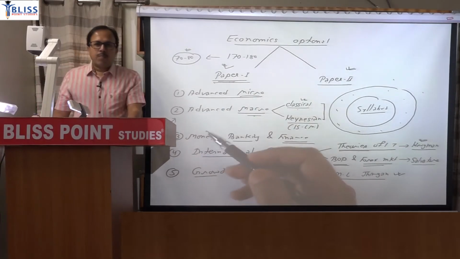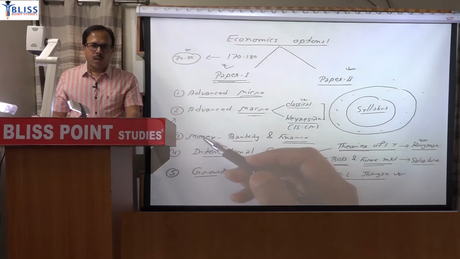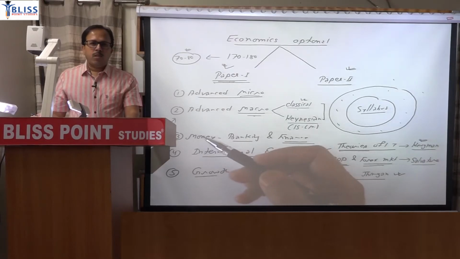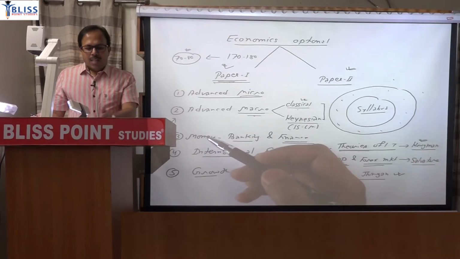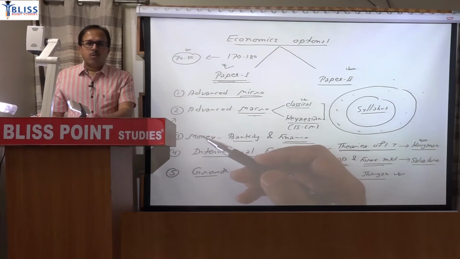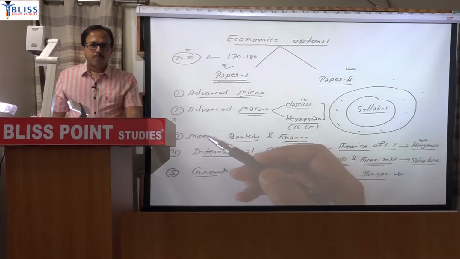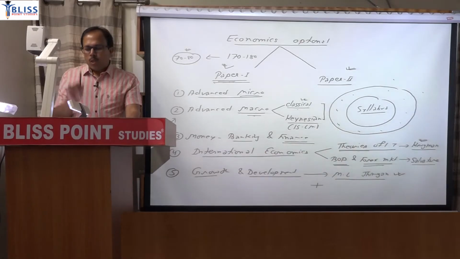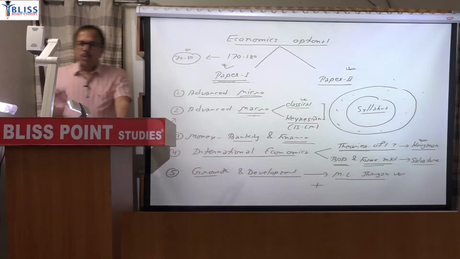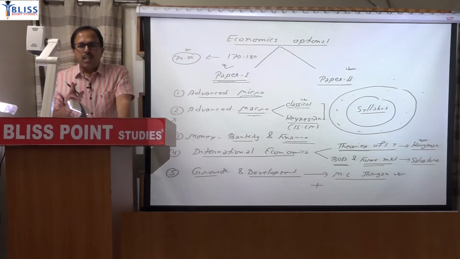So everything must be written, and exact definition is required. If the question is on customs union, trade creating customs union or trade diverting customs union, you have to define it as it has been defined in Salvatore. Word to word, you have to write it there, okay. I think, hope you are getting my point. Word to word means I will also explain it to you in the class. Everything will be dictated, so everything will be in your class notes. So you have to read it again and again, and you have to write it again and again.